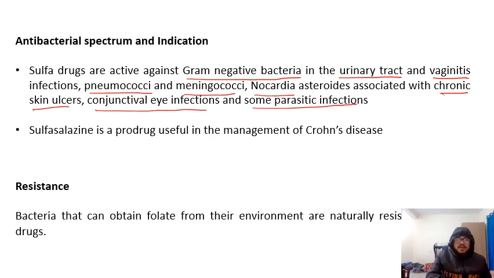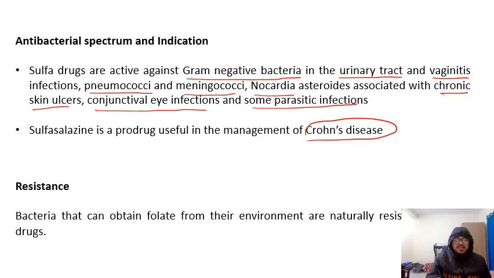The drug sulfasalazine is a prodrug and is also a sulfonamide, given in the management of Crohn's disease. So this is the indication and antibacterial spectrum of the sulfa drugs.